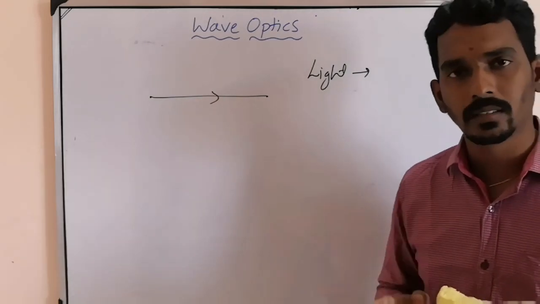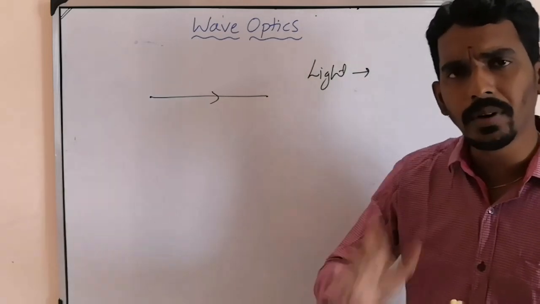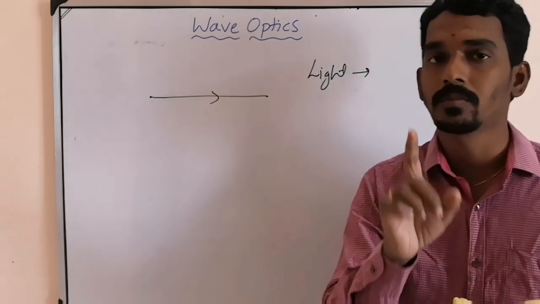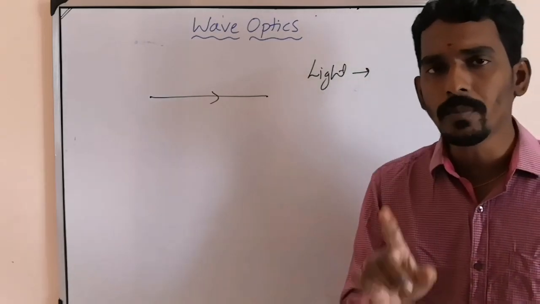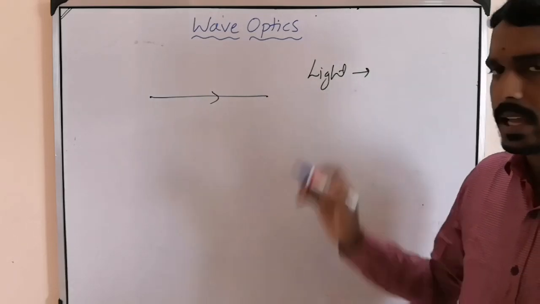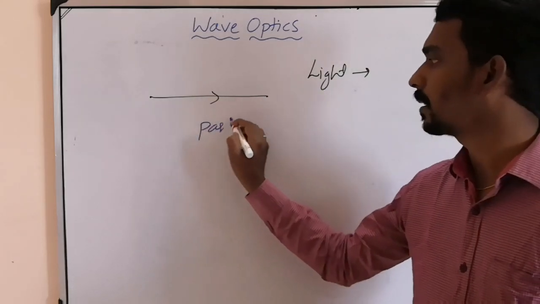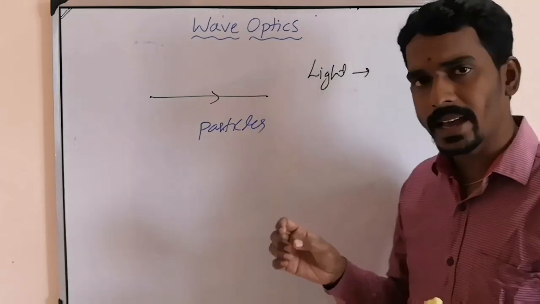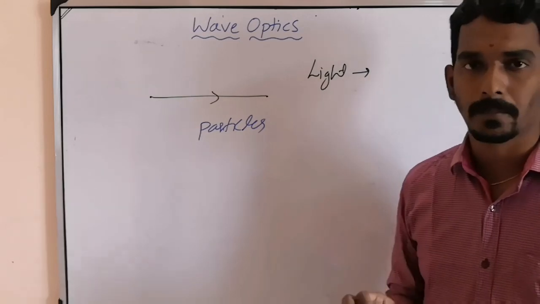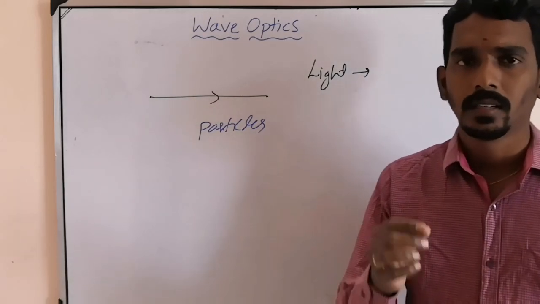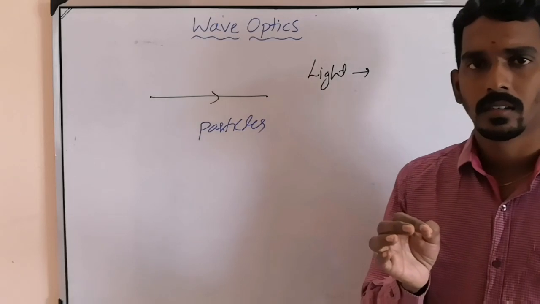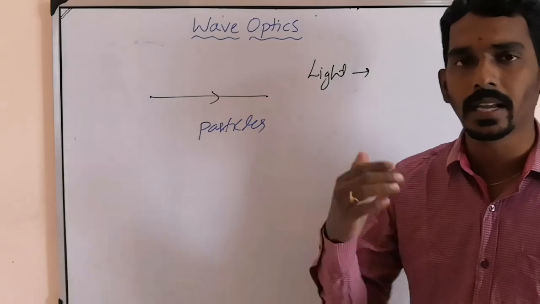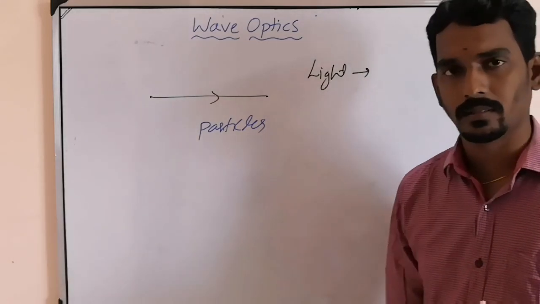And in ray optics, you have studied everything by assuming that light travels in the form of particles. That means light has particle nature. The theory you used to explain all the phenomena in ray optics is particle nature.